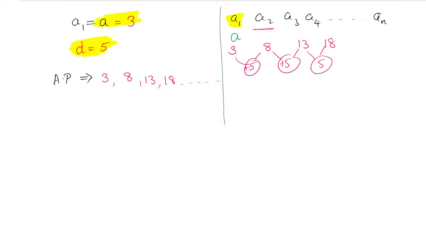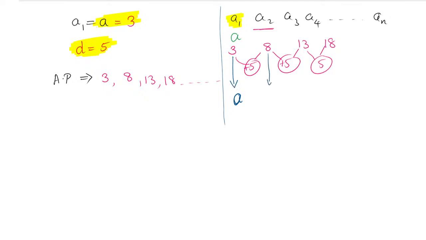So what we are doing, the first term what we have, that we are keeping as it is. See, all of you remember there is a formula now to find the AP. So what is that formula? We are deriving it. So when you are deriving it, all of you concentrate. The first term is A, it will remain as it is. The 3 will remain as it is.